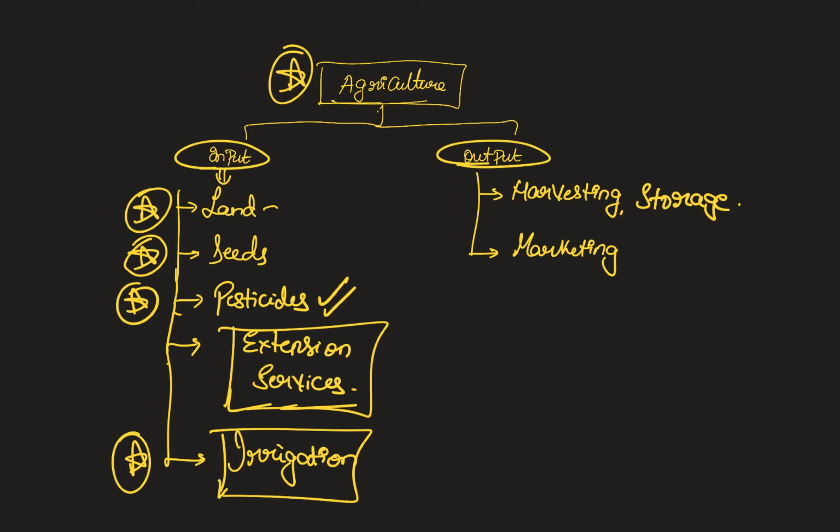Now when we're talking about output side, we can talk about the various harvesting techniques, storage infrastructure that is there in our country, and finally about the most important thing, that is marketing, which determines the price. So this is the possibility of various questions from the topic of agriculture, and in this video we'll be just talking about a few aspects of each of these possible areas where we can expect questions in this year's examination.